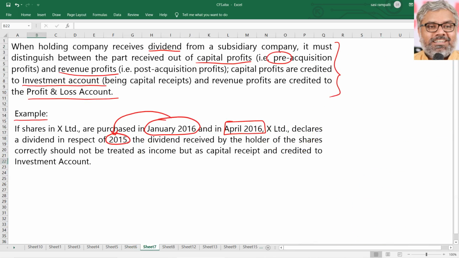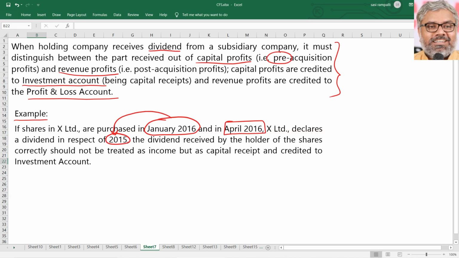And also we discussed the classification of dividend. Same logic. If at all a dividend is declared by a subsidiary company and the holding company received that dividend from such subsidiary company, what has to be checked is whether that dividend is declared out of pre-acquisition profits or post-acquisition profits. Naturally, if it is out of post-acquisition profits, no problem, it is a revenue item, it will be treated as a profit or loss of the holding company.